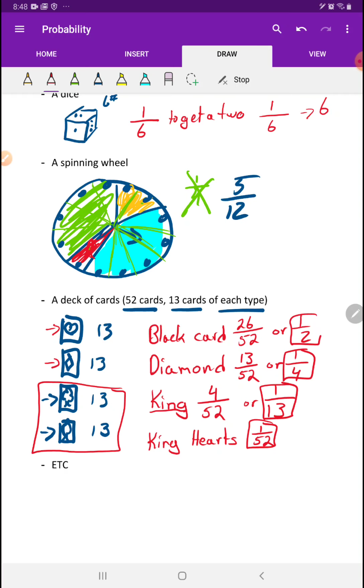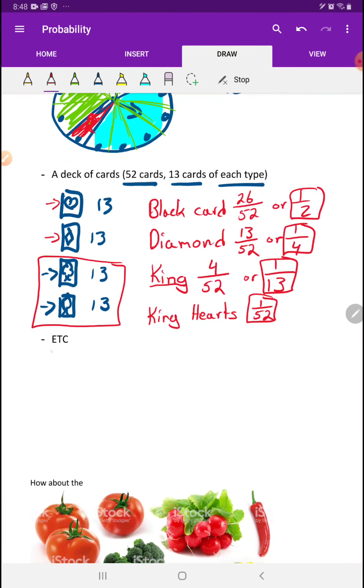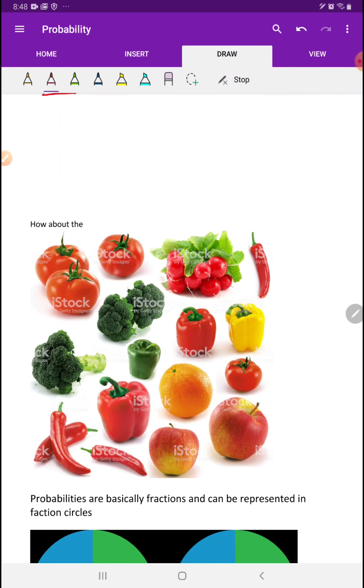All right, so pay attention to what the question is asking you. Super, super important. Etc. means, of course, there's all sorts of things that we can do probability on. I've just given you some examples. All right, so now if we look at these pictures here, we could ask a lot of different things here.